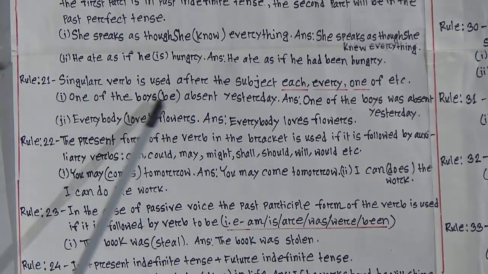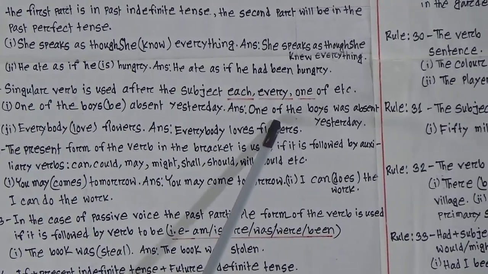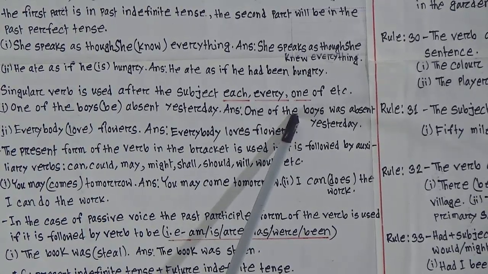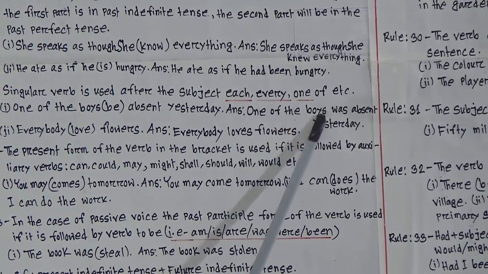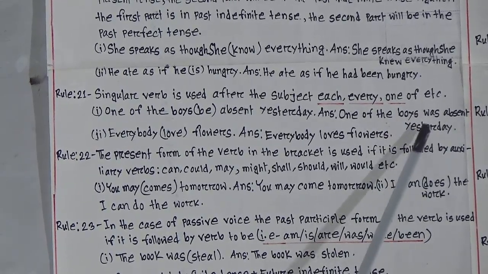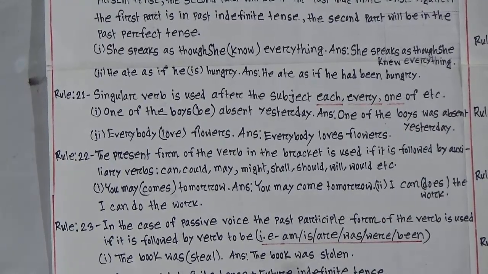One of the boys (be) absent yesterday. Correct sentence: one of the boys was absent. So look, "one of" is written here, so as a result we will write "was" here. One of the boys was absent yesterday. Yesterday is past tense, so we will write "was" here.